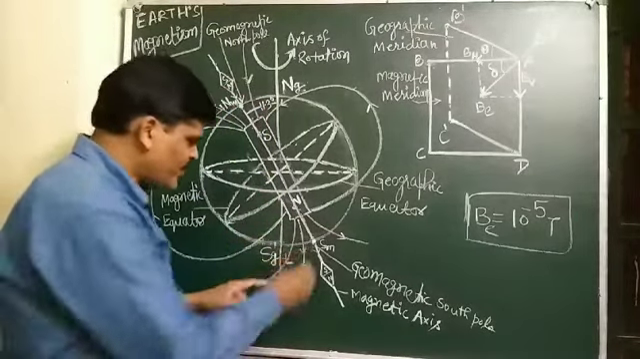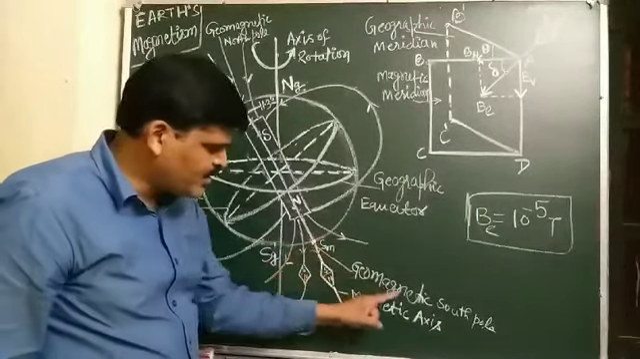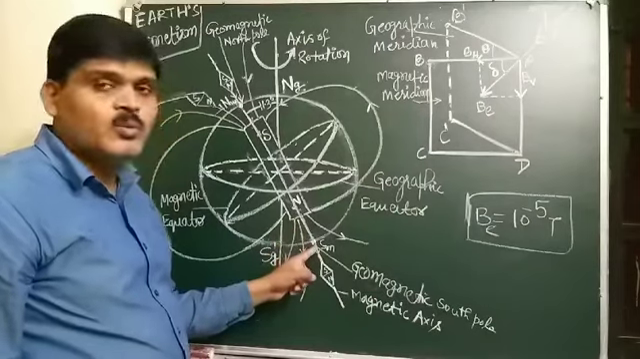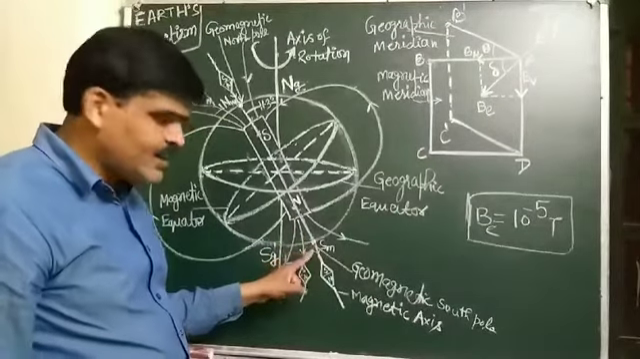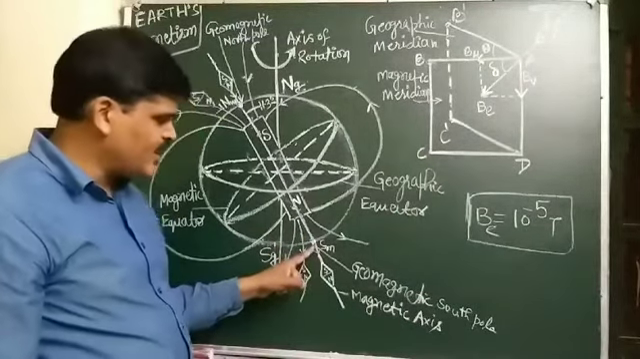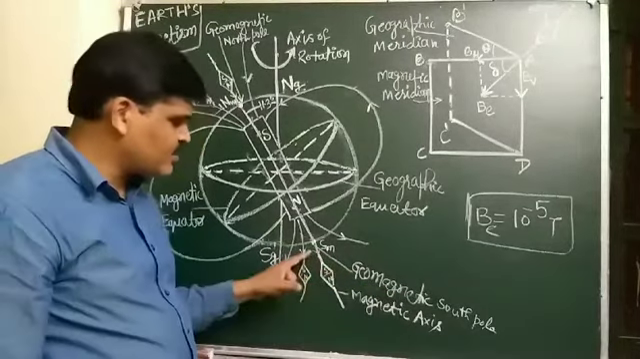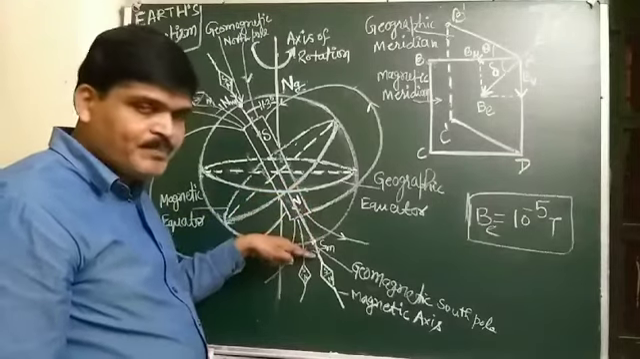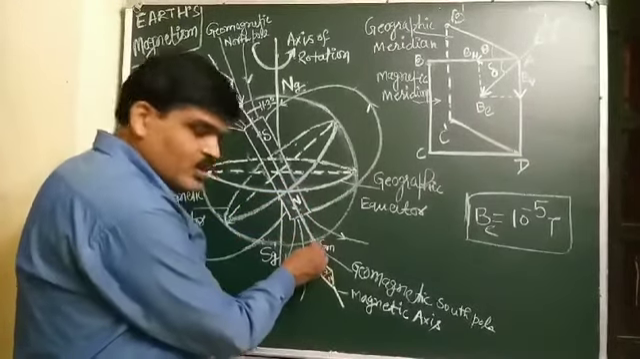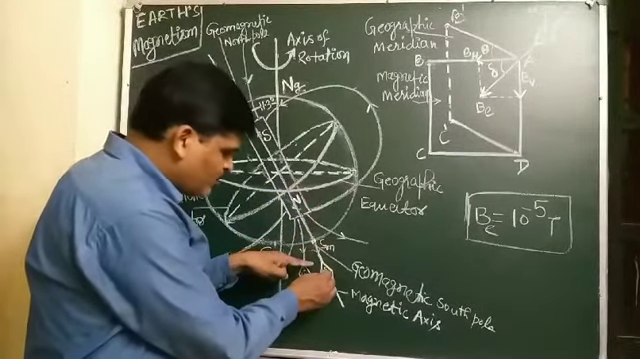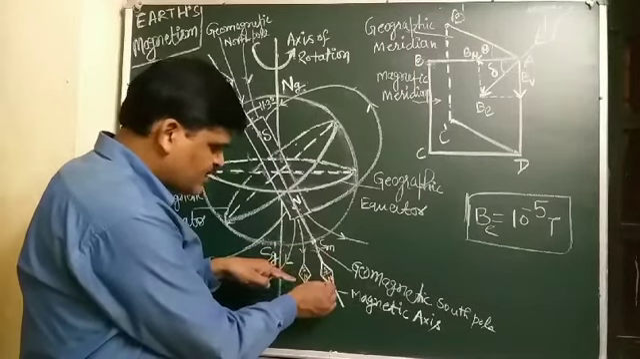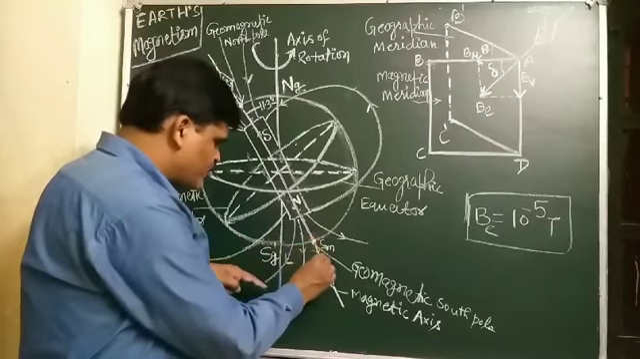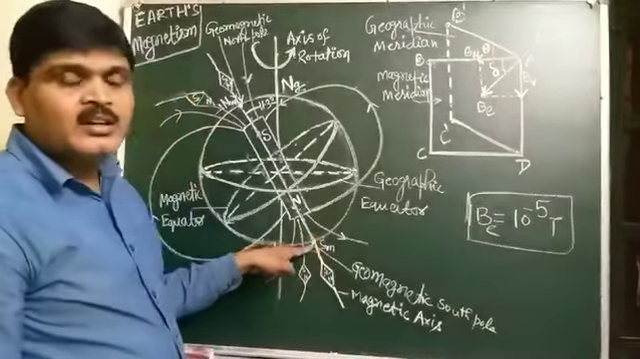Similarly, at the geomagnetic south pole, the magnetic field lines are what? Vertical. And if we suspend a bar magnet at the geomagnetic south pole, the bar magnet becomes what? Vertical. And the south pole of the bar magnet, this is south, this is north, points toward the Earth's surface.